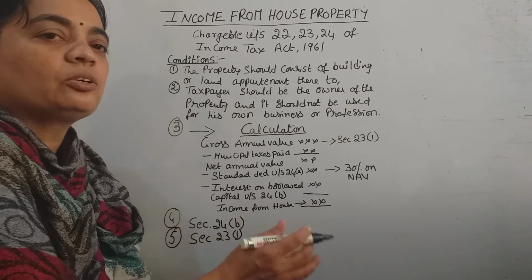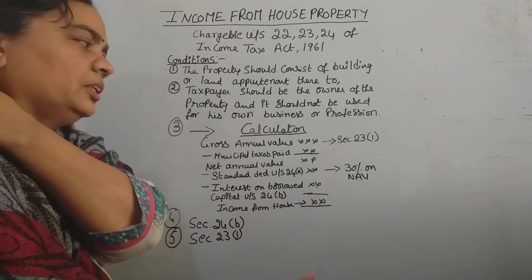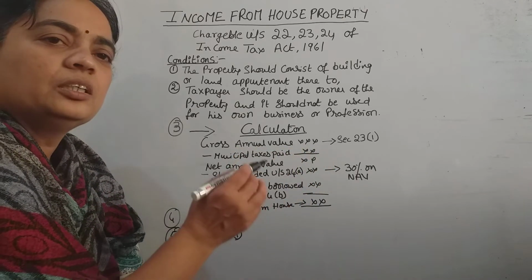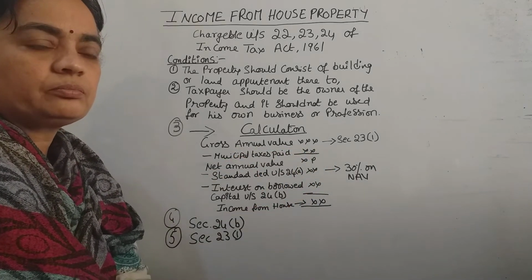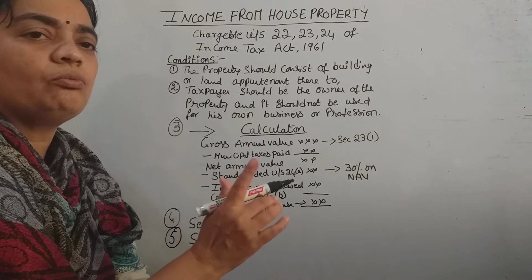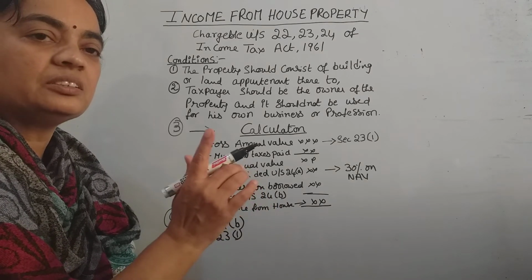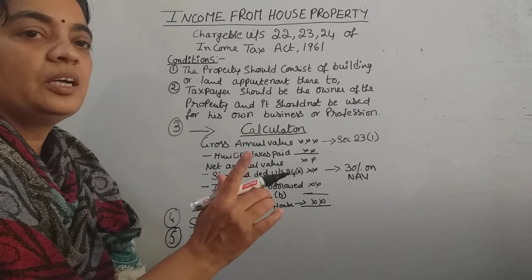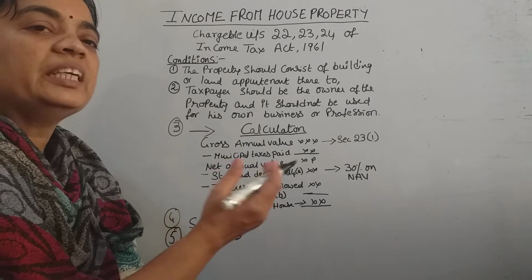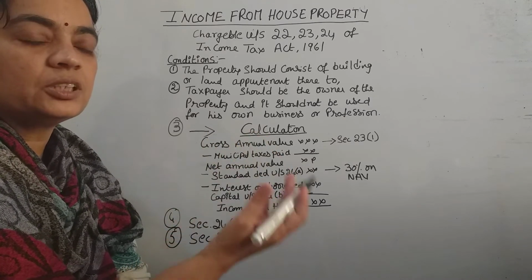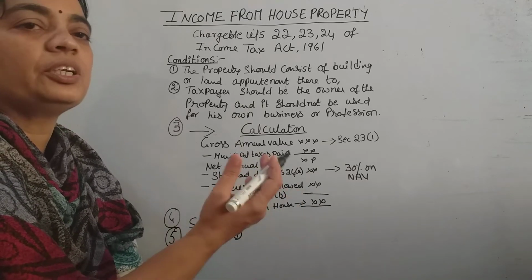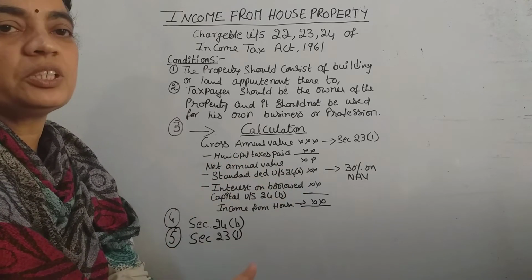Suppose for 6 months only you got rent in that year, then your gross annual value we will take for 6 months only. But we calculate for 1 year. Only 1 year we calculate the tax part, though your income derived from that may be for 6 months or 8 months or completely for 1 year. It depends on the situation.